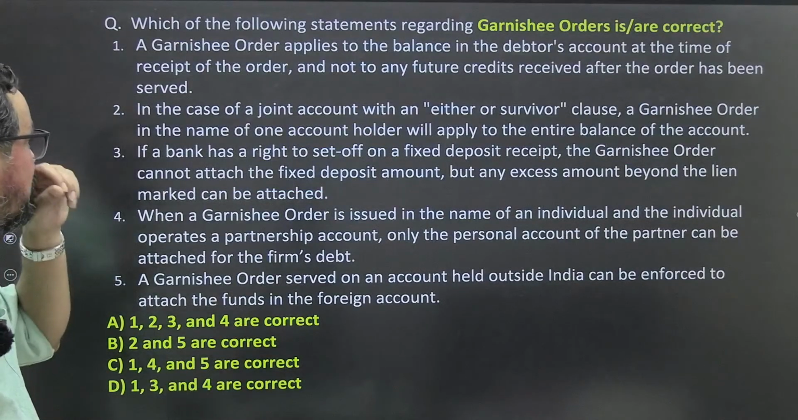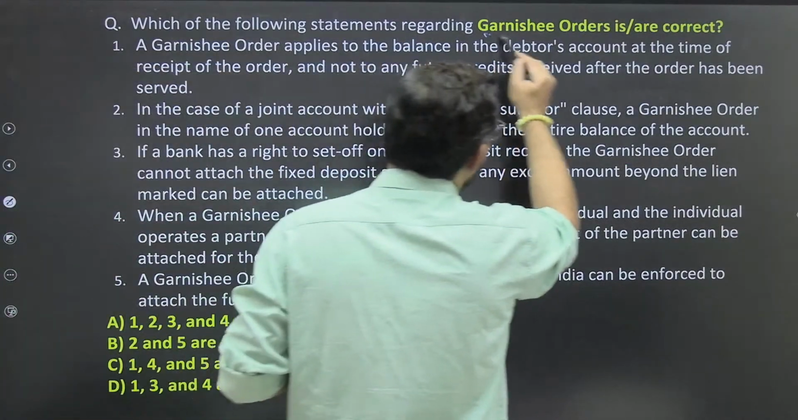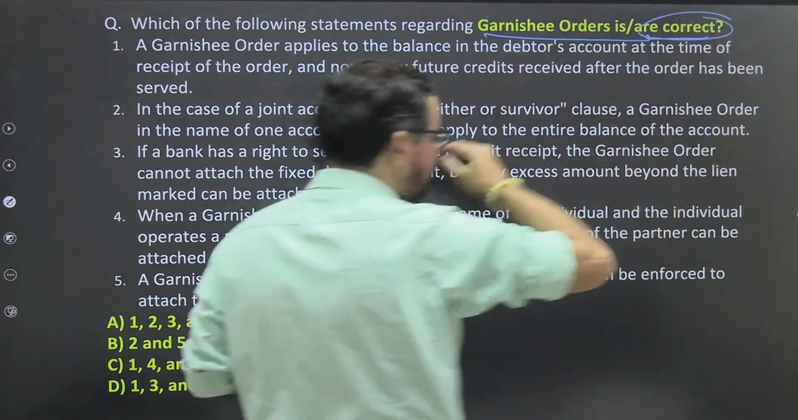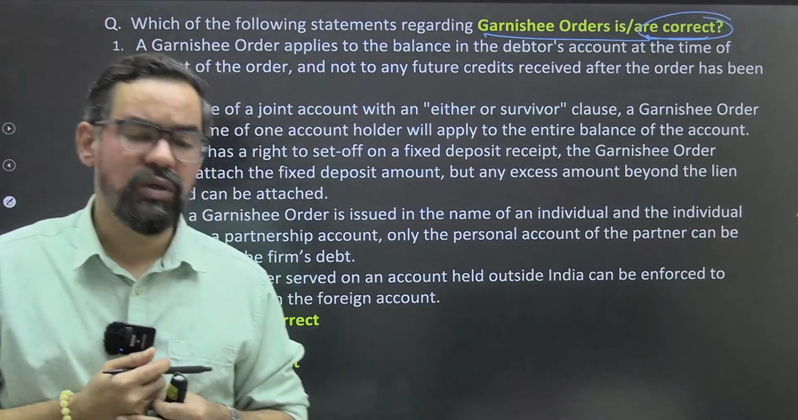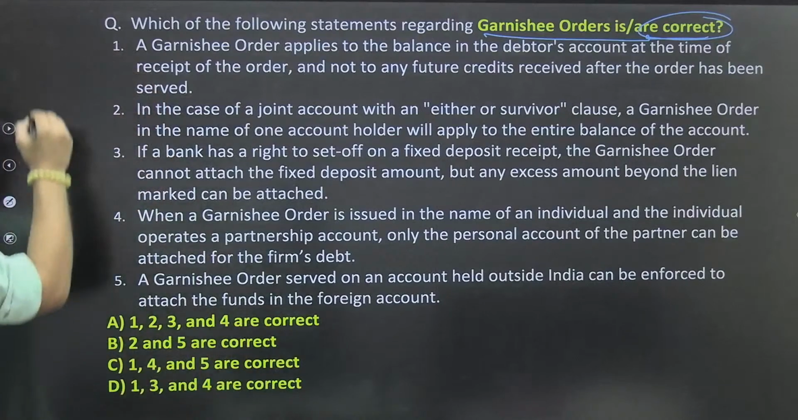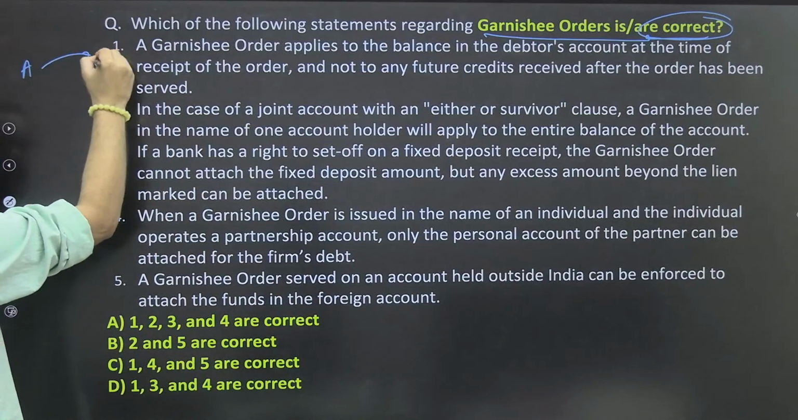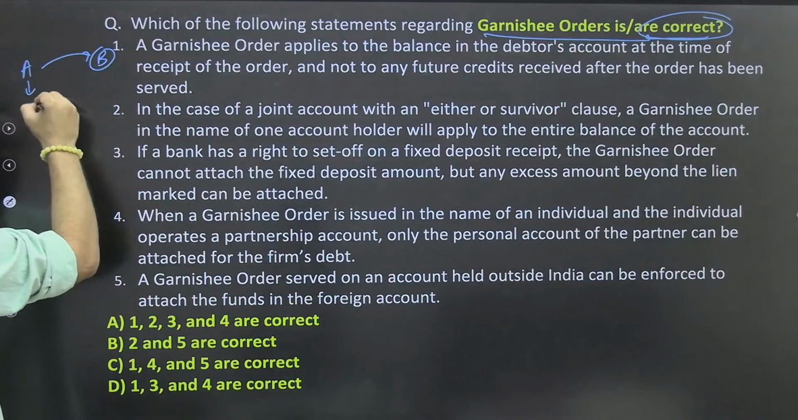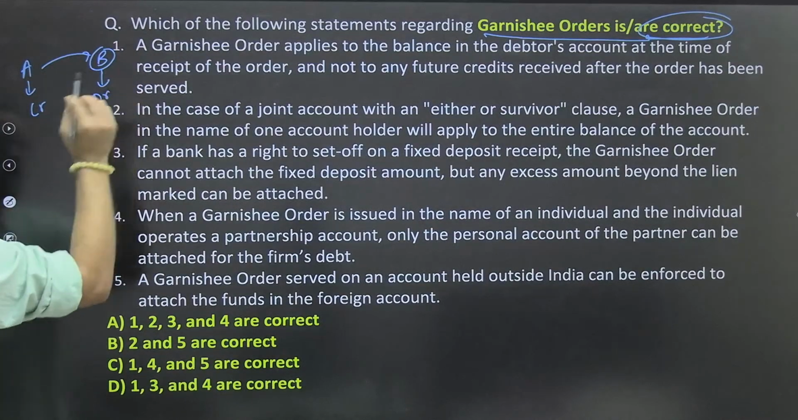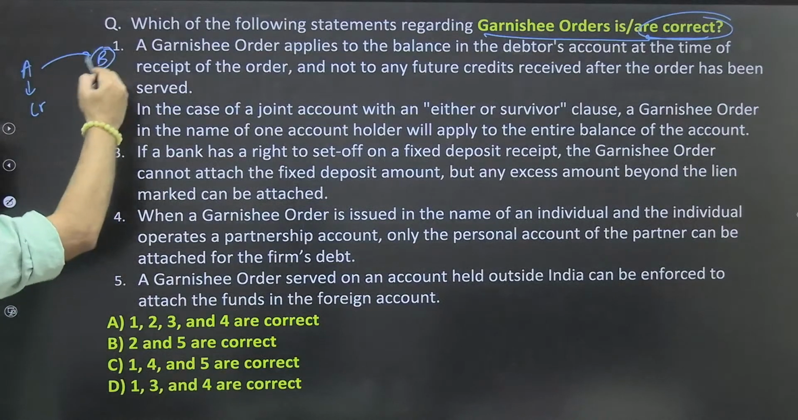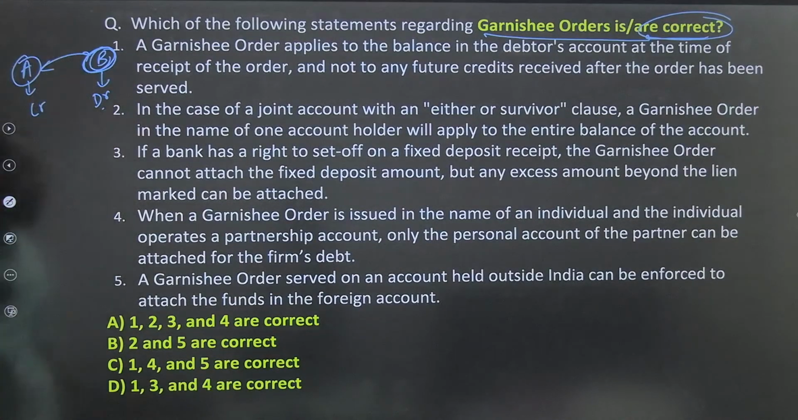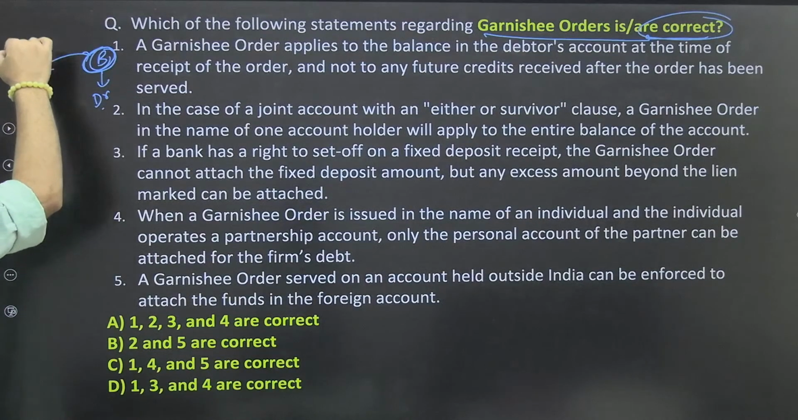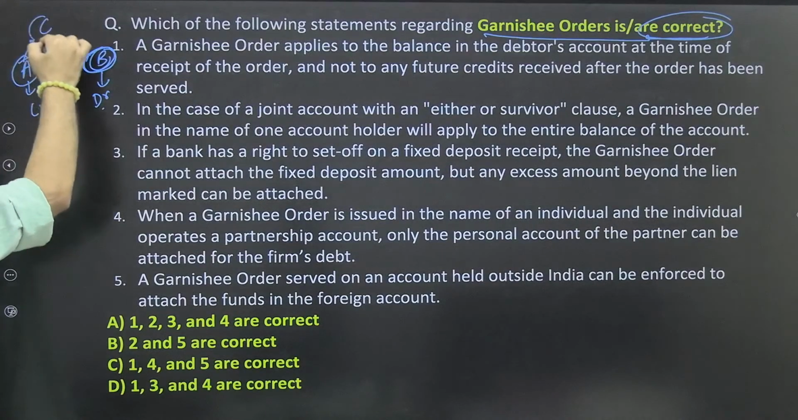Which of the following statements regarding garnishee order are correct? A garnishee order is something where mostly our bank works as a garnishee. Let's say there are two parties, party A and party B. Suppose party A is the creditor and party B is the debtor. B is liable to pay A some money, but he is not paying or won't be able to make that payment. A approaches the court, and A got a garnishee order.